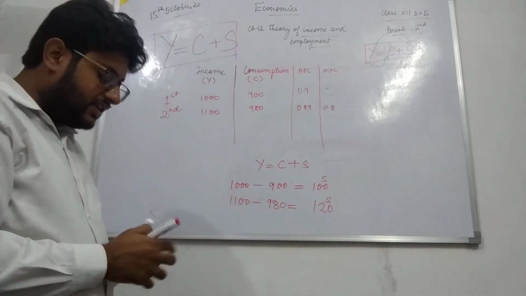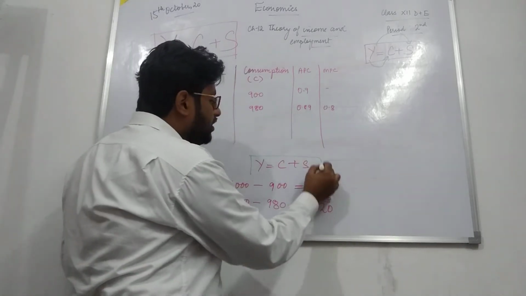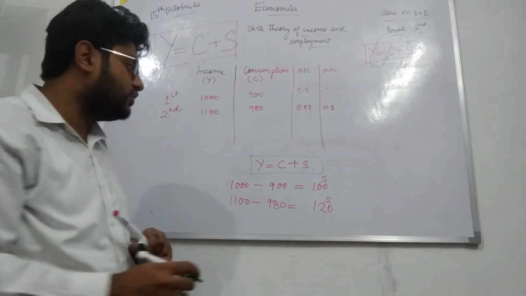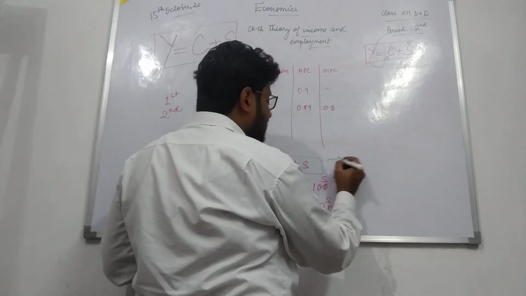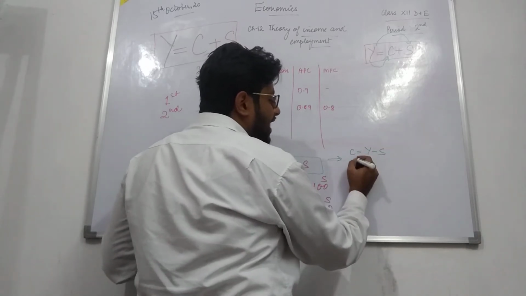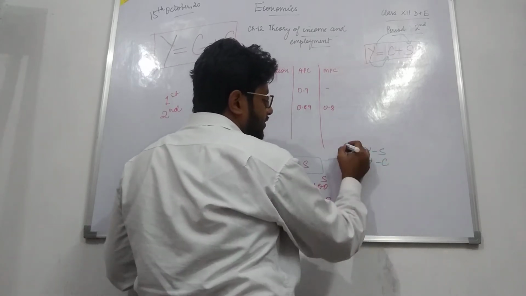So we can use this formula for the calculation of saving and consumption also. We can also write it as consumption is equal to income minus saving, and saving is equal to income minus consumption.